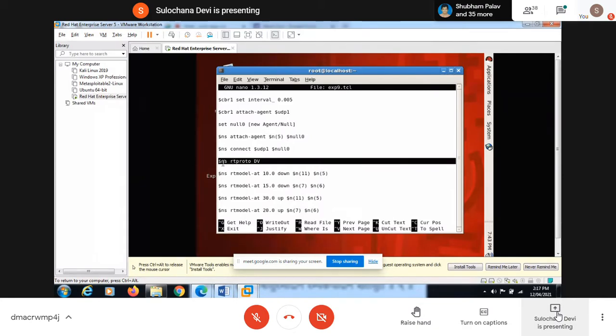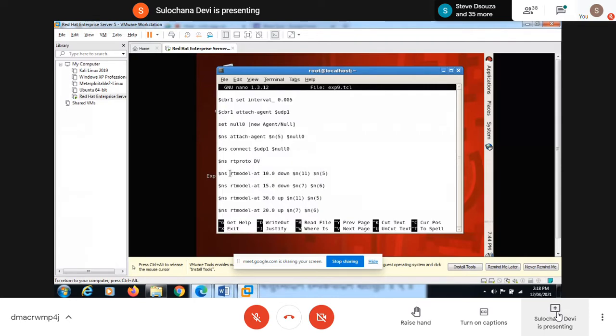After that, this line is used when you implement any routing protocol. Here it is the rtproto command, the routing protocol, where DV stands for distance vector, and if we are using link state, we have to write LS in capital. And these are the different commands for this routing protocol.